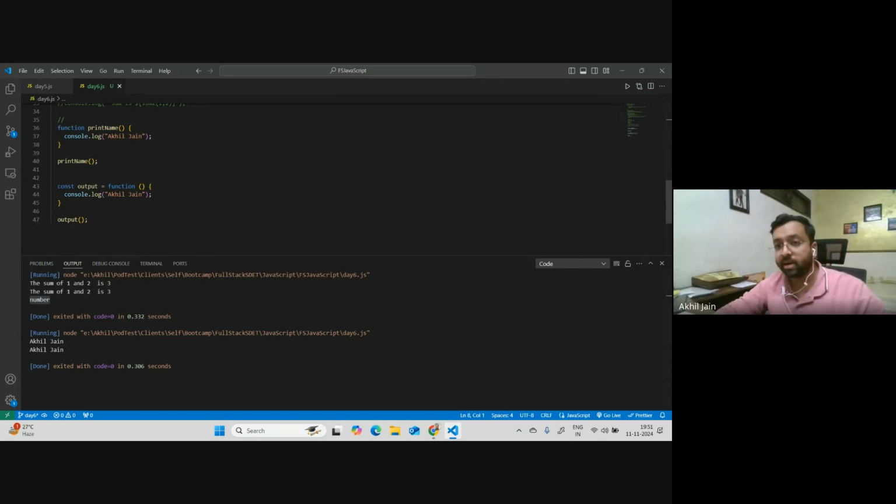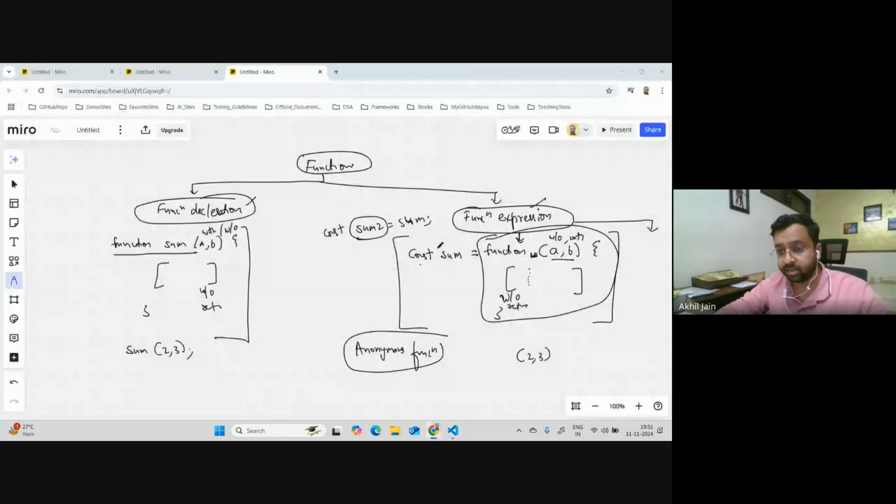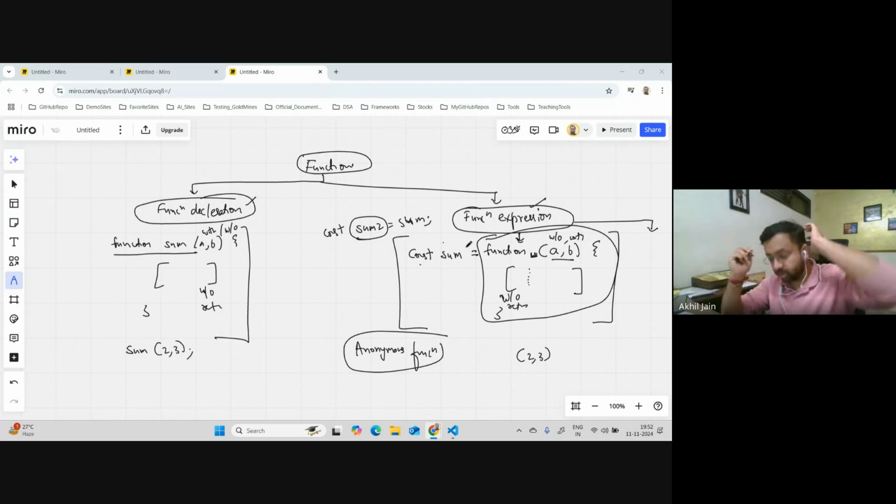Now the last part of our discussion of functions, which is the most important part actually. I should not say most important, but again, a very used form of writing a function, and that is called arrow functions.